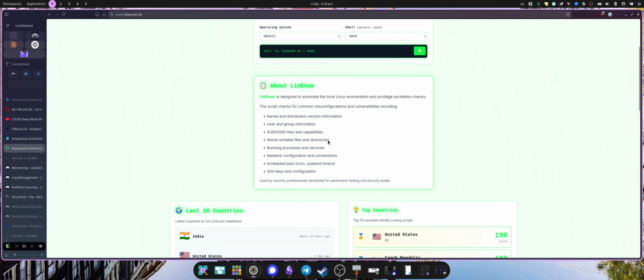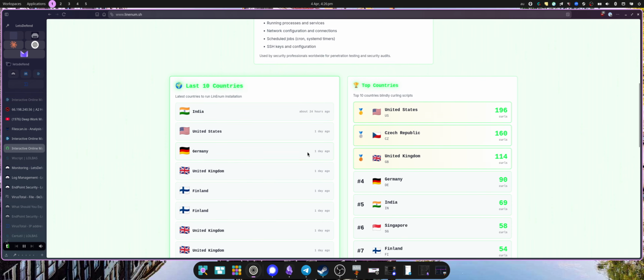So it's just, yeah, it pretty much is doing everything LinPEAS does. So again, it's going to be an attacker script. We are looking for world writable files, so the potential to then go to GTFOBins and look to see what you can use to privesc. Looking for any unsecured SSH keys, users and groups.